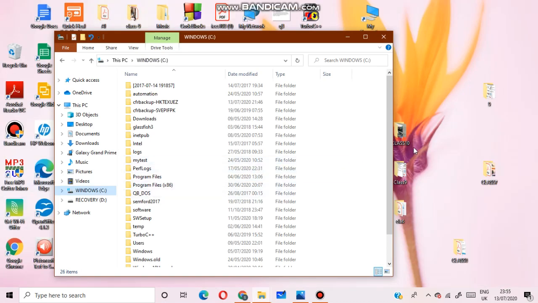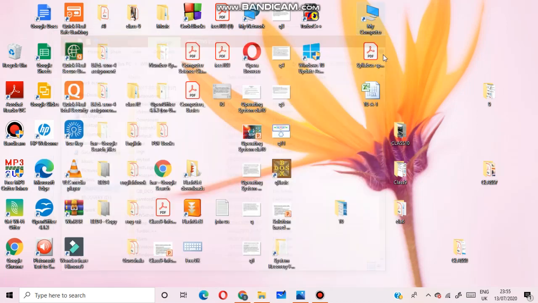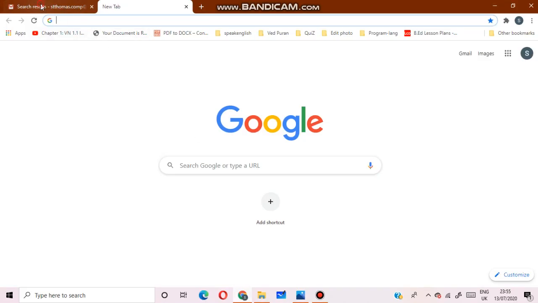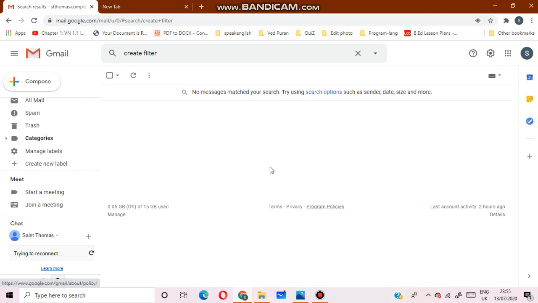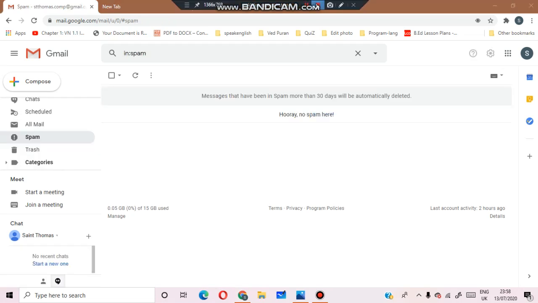Now the next topic is removing spam from email account. Here you can see this is Gmail. There are different options: compose, inbox, starred, snoozed, sent, draft, important, chats, scheduled.